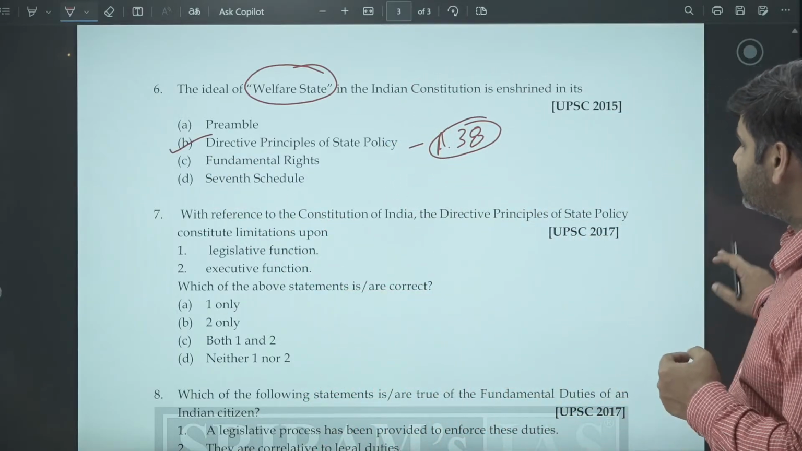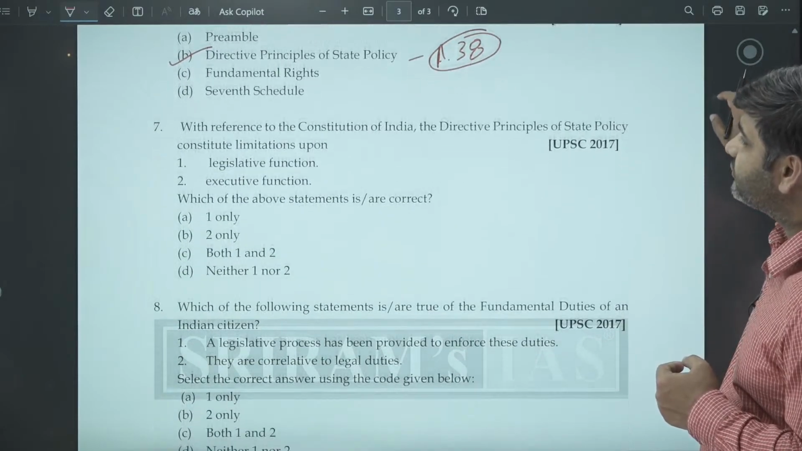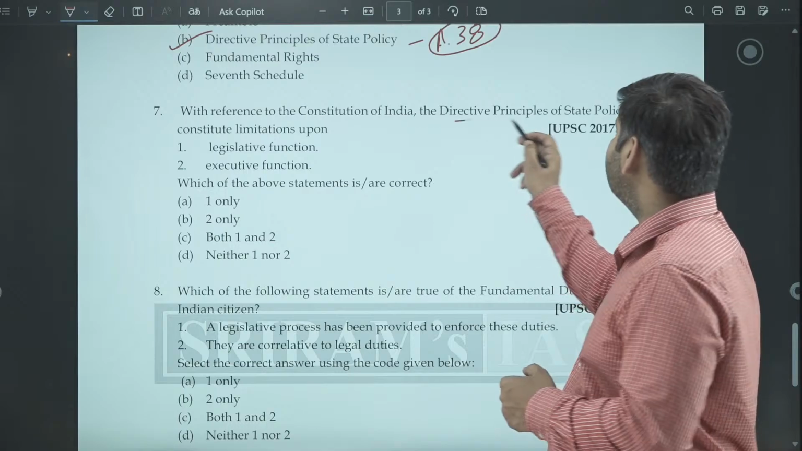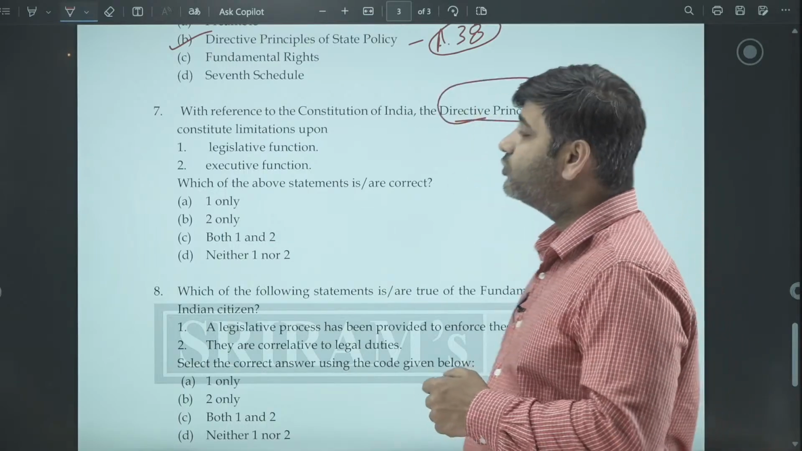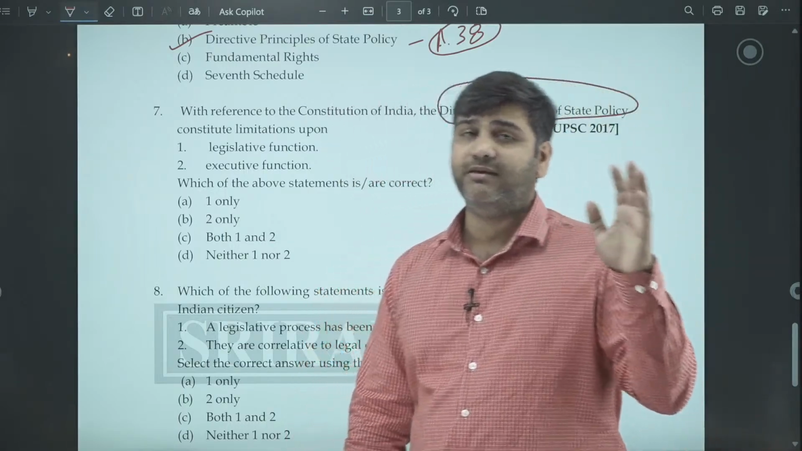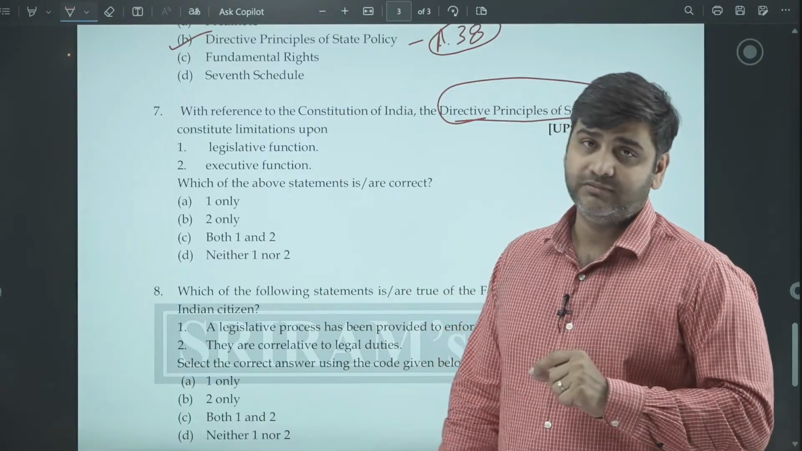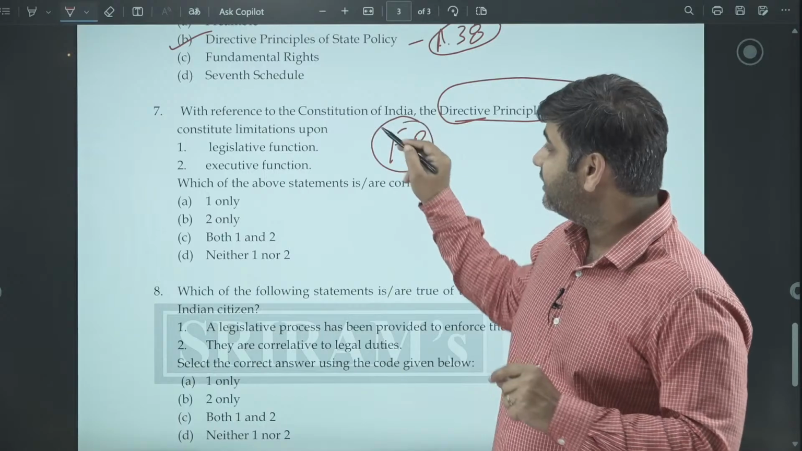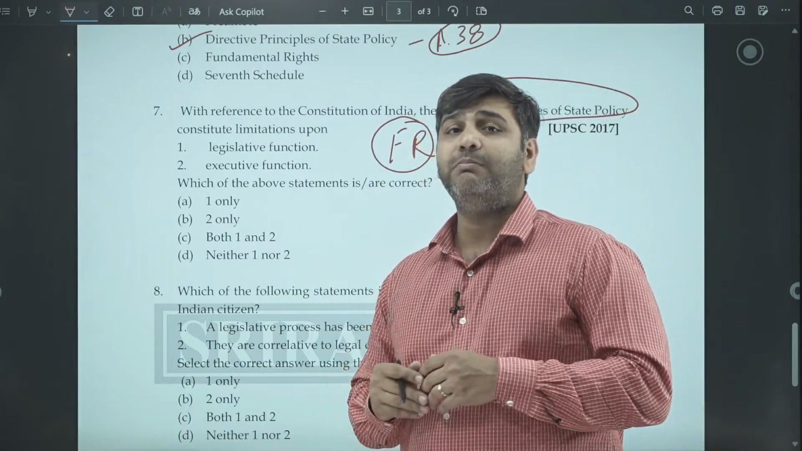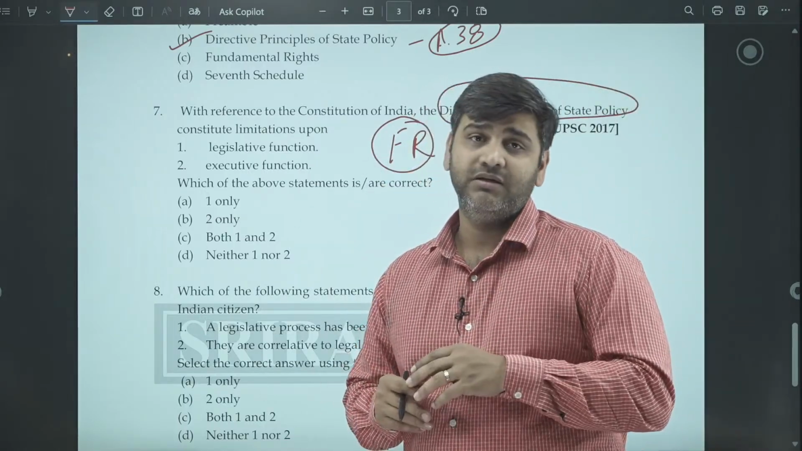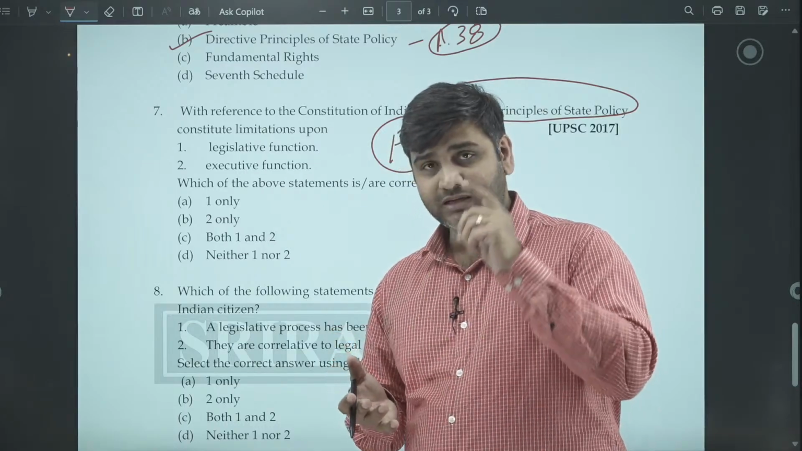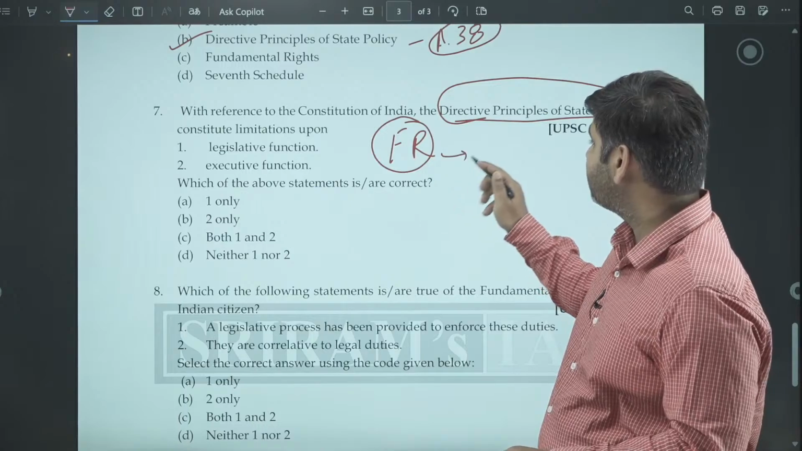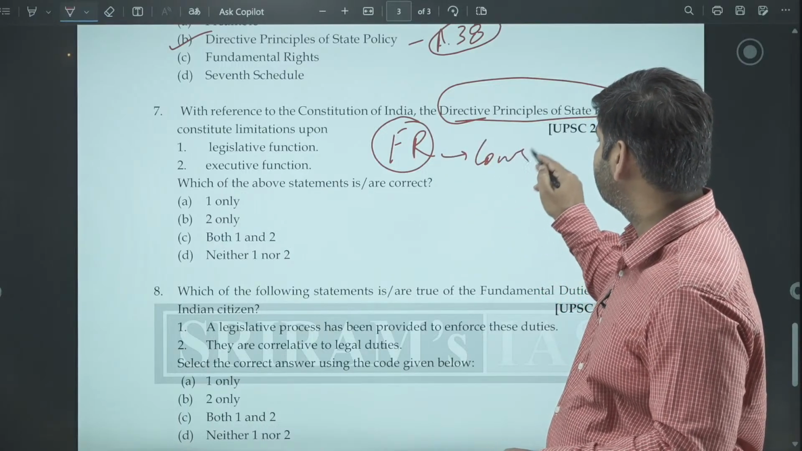With reference to the Constitution of India, the directive principles of state policy constitute limitations upon. Now, directive principles of state policy do not constitute limitations upon anything. They are not justiciable. The fundamental rights, on the other hand, constitute limitations upon the power of the government, the power of the executive, the power of the legislature. That is what the concept of constitutionalism is all about.